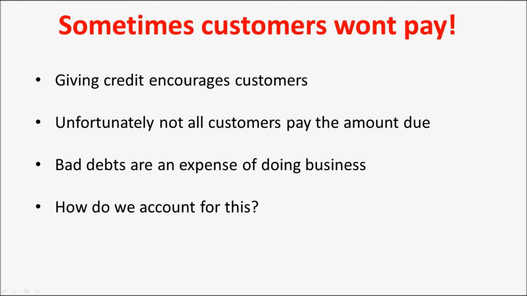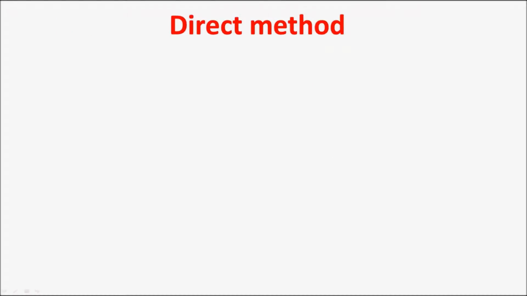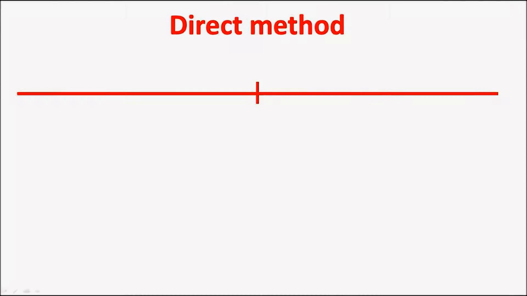There are two methods of accounting for bad debts. Firstly, the direct method. Let's use a timeline. We have credit sales in year 1, and most of those sales will be collected during the months following the sale, but some will be uncollectible.